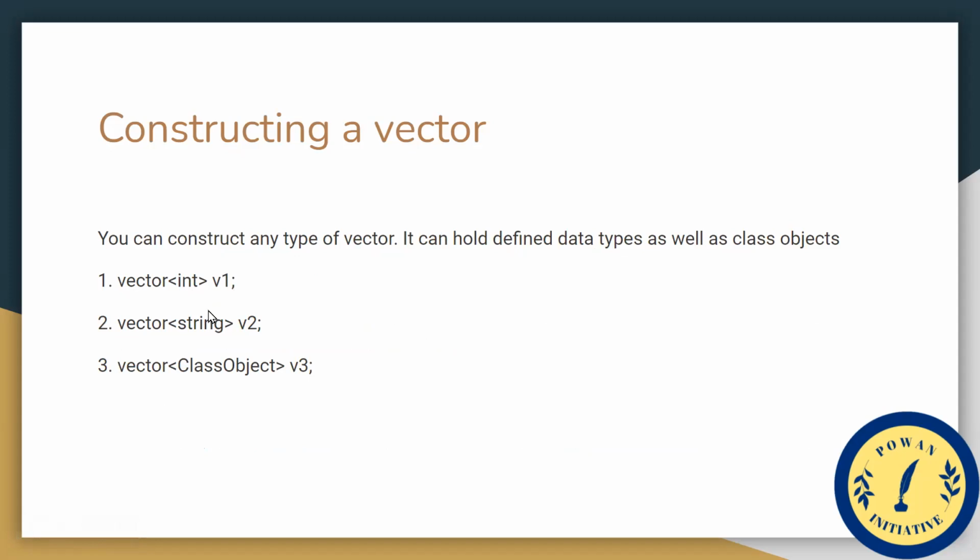Constructing a vector means initializing its contents depending on the construction version used. In this way we can construct a vector, or we can say a dynamic array. In v1, it constructs an int type of dynamic array in which we can store int values. And next, it creates a string type of dynamic array which is named v2. In that way we construct a vector.